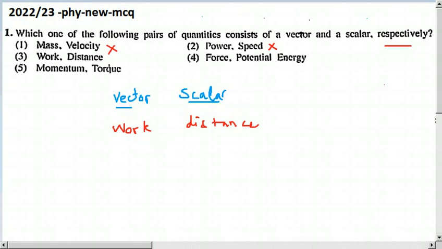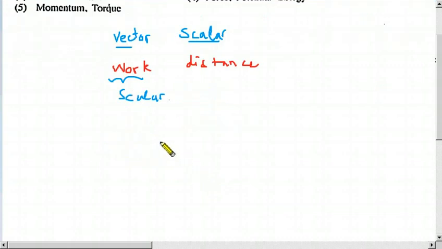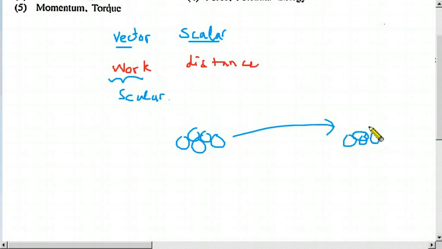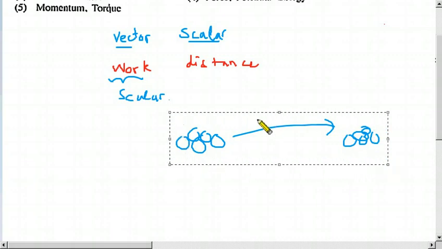Both are scalars because work also is a scalar. We hire a person to get some work done. Suppose we have to transport some stones from here to here, but after the day we have to pay him. We don't ask to which direction you worked, south or north, west or east. It is not important, we have to pay him.